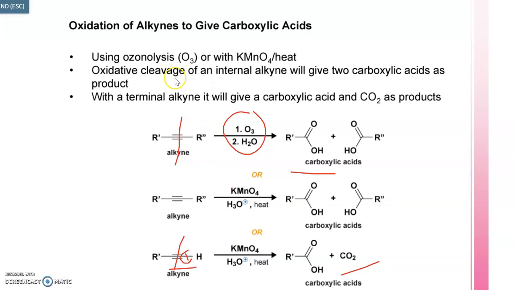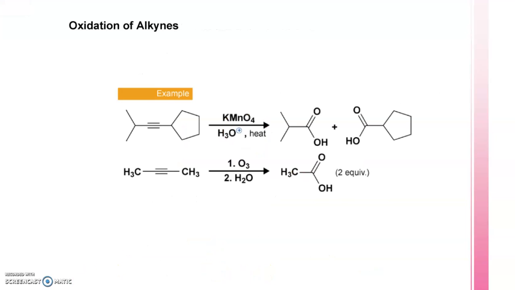Now, one more thing to remember here is we can use either ozonolysis conditions or we can do the same thing by using KMnO4 and heating it. So by using acidic potassium permanganate and heat, we can get the same product. Now here we have non-terminal alkynes, so we'll be fragmenting it here. Both sides will be giving us carboxylic acid. We'll be getting two similar products here because our compound is symmetrical.